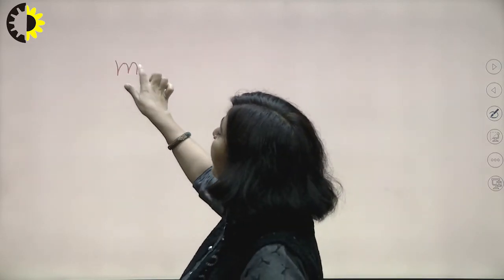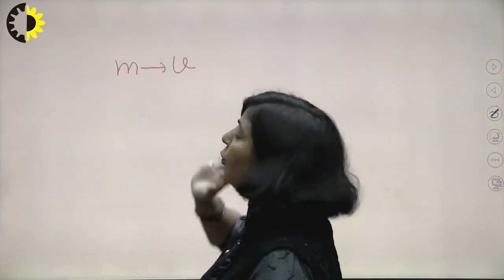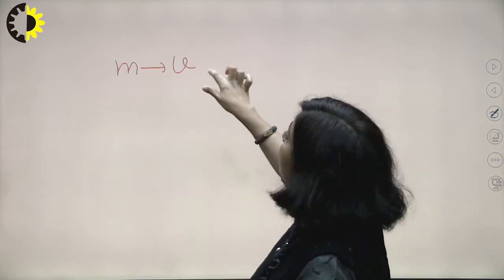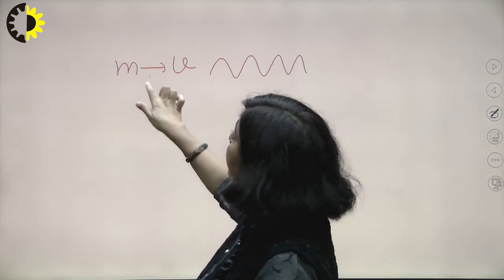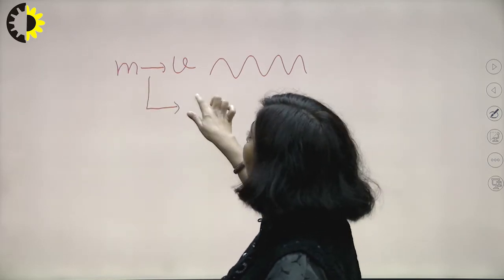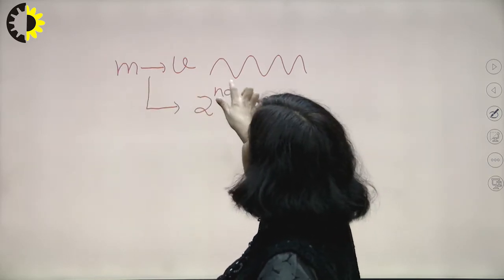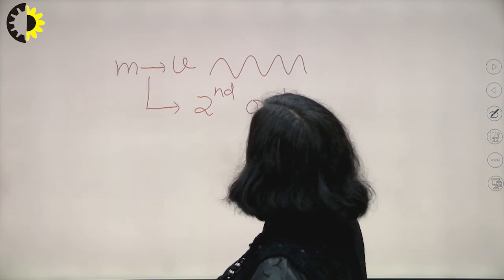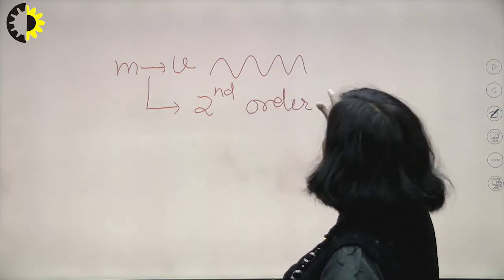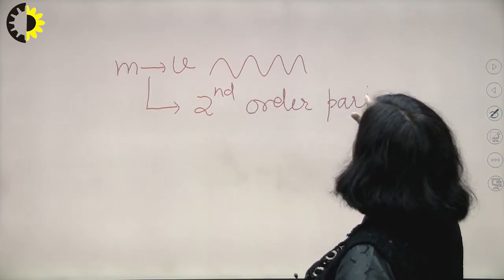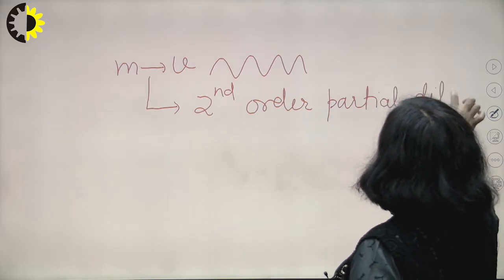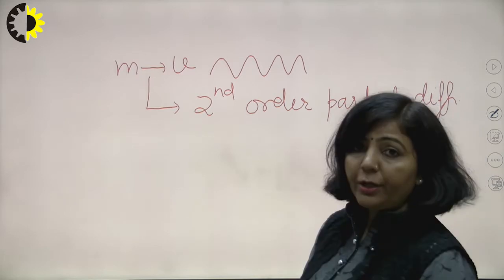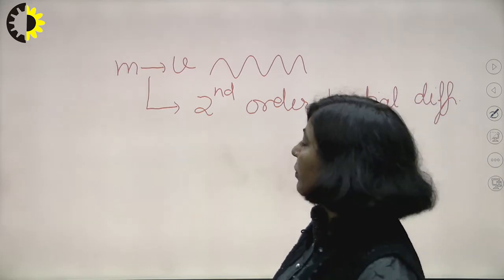Suppose you have a particle, you have this microscopic particle, and this particle is moving. You know this particle is associated with matter wave, right? And in order to describe this wave nature, you have a second order partial differential equation, just like electromagnetic wave equation. So you have a second order partial differential equation, and that equation was generalized by Schrodinger on the basis of electromagnetic wave equations.